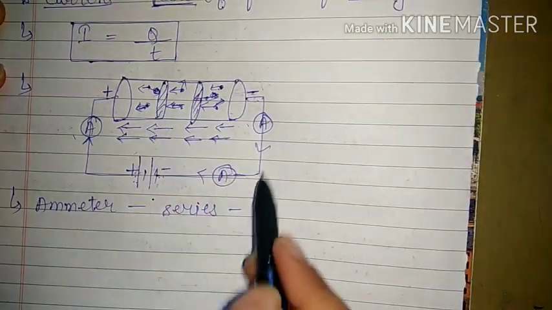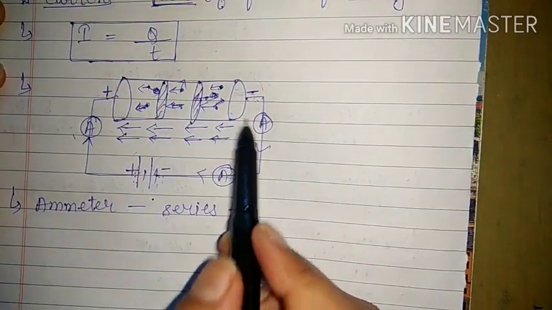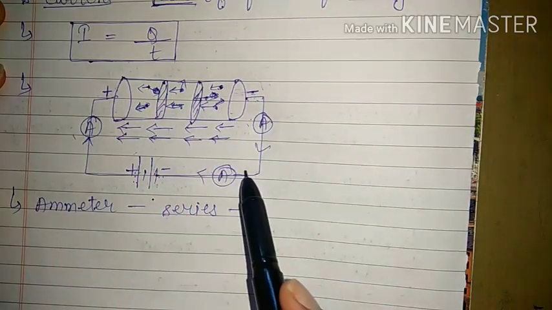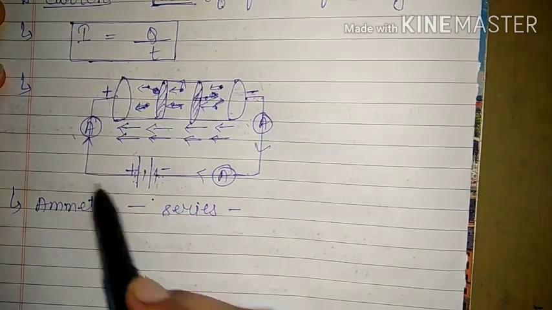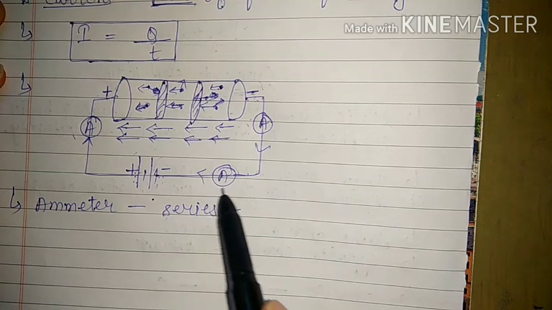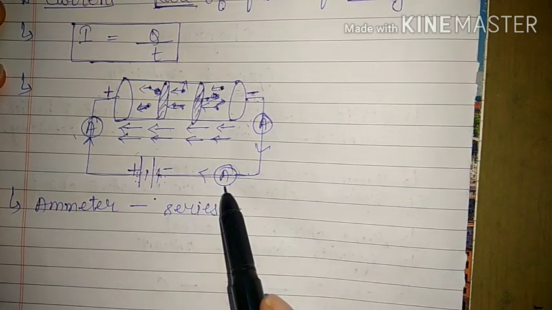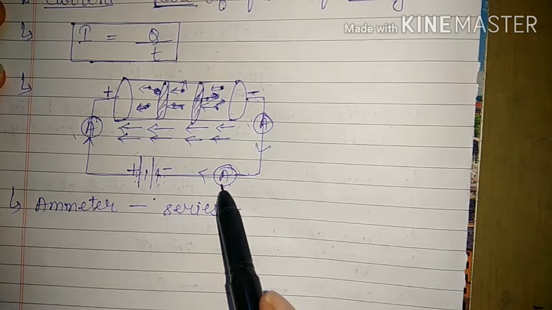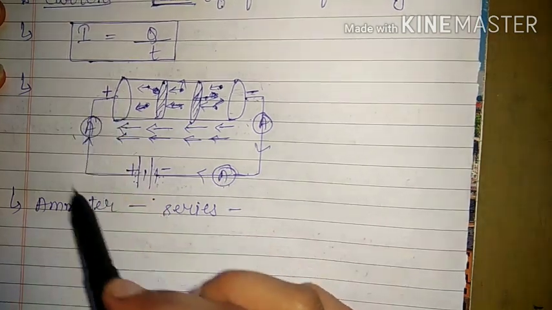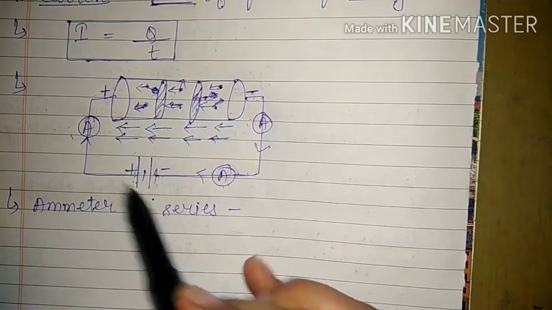Why in series only? Because if we want to measure the total current of the circuit, then the whole current of the circuit should pass through the instrument. Then only the instrument will be able to measure that particular quantity. That's why it is always connected in series. Series means in the same line of the circuit.